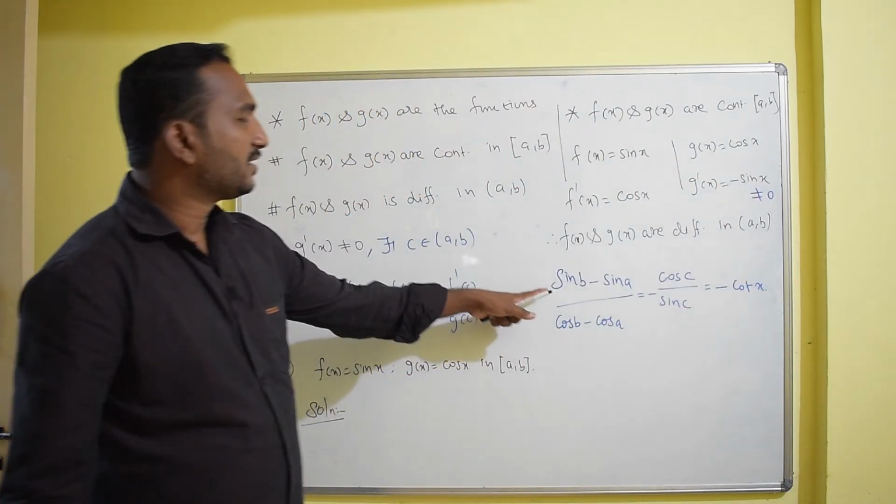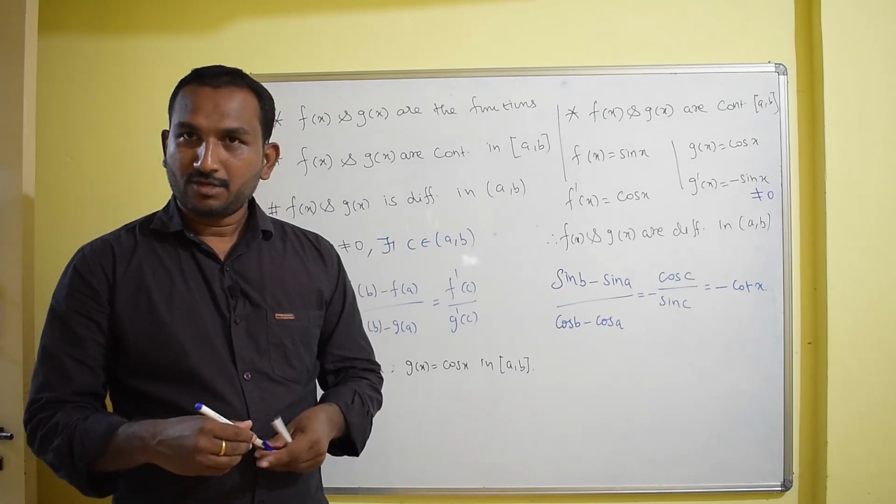And before that, this is a form like sin a minus sin b. I think you all know that, right?